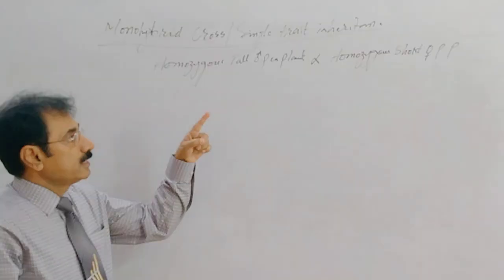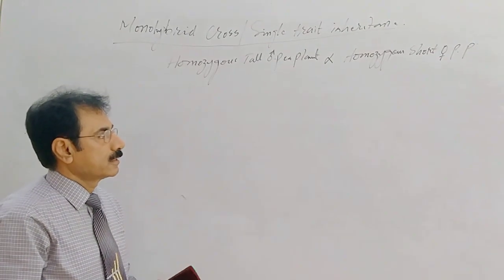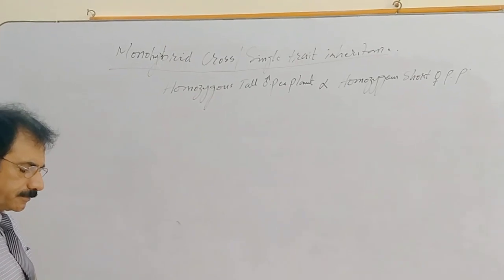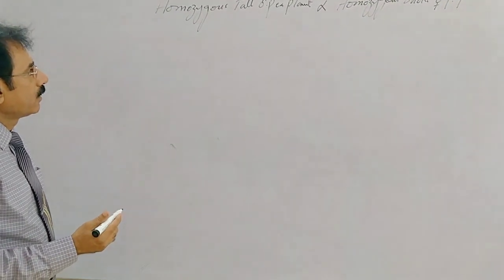If we cross a homozygous tall male pea plant with a homozygous short female pea plant, let us see genetically how